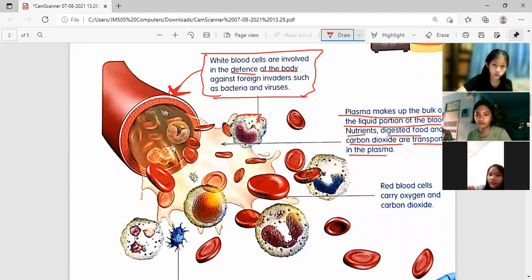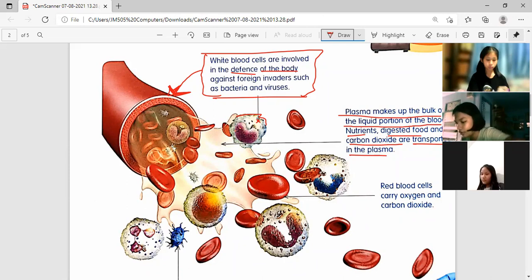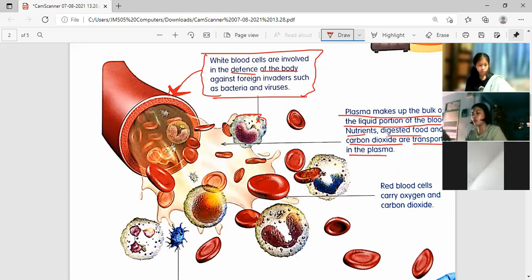It's like a sticky one, the liquid portion of the blood. I'm not sure. Okay. So we have plasma in the blood that carries nutrients, and digested food and carbon dioxide are transported in the plasma. Okay? So plasma is very important.